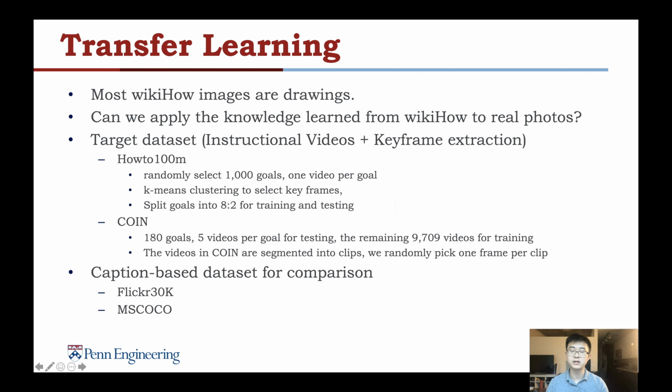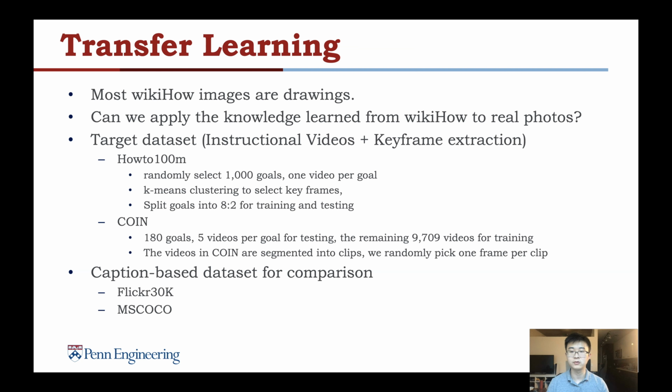One limitation of wikiHow images is most of them are drawings. So we want to know if we can apply the knowledge learned from wikiHow to other real photos. So we select two instructional video datasets, HowTo100M and COIN, as a target dataset for transfer learning. Since VGSI task is image-based, we use a keyframe extraction heuristic to select images from videos.